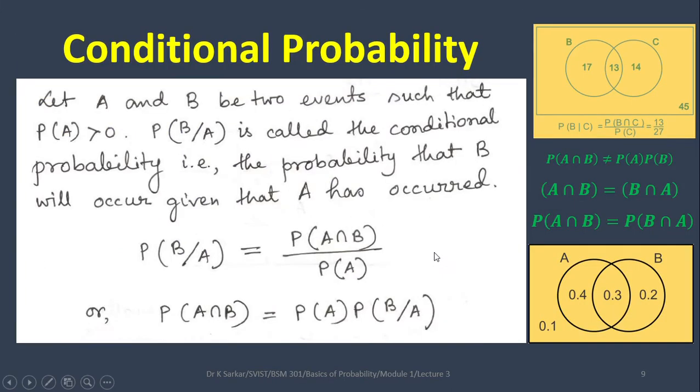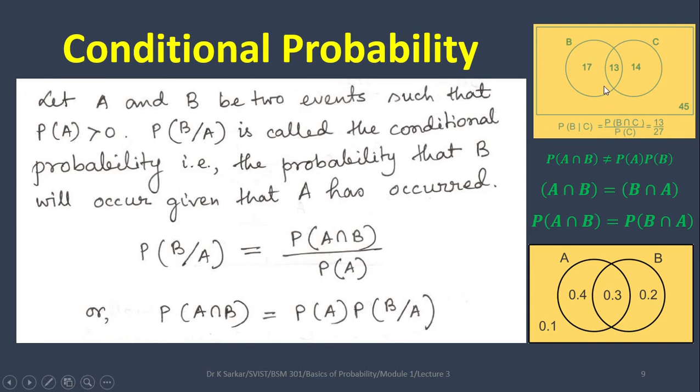Next is conditional probability. Let A and B be two events such that probability of A is greater than 0. Probability of B given that A has occurred is called the conditional probability, and that equals probability of A intersection B divided by probability of A. Here you should remember that A intersection B satisfies the commutative property with B intersection A. If we do the cross multiplication, you will have probability of A intersection B equals probability of A into probability of B, given that A has occurred.